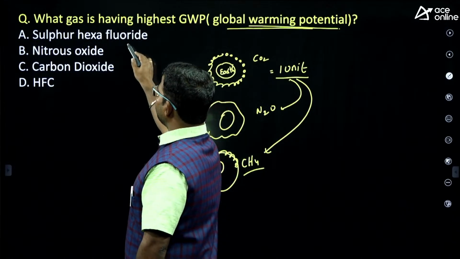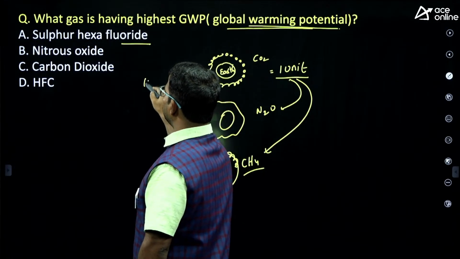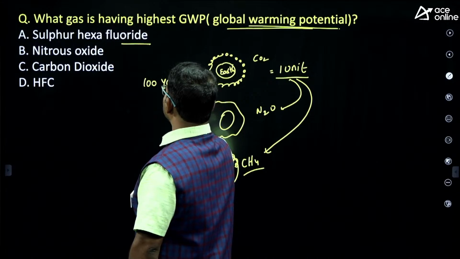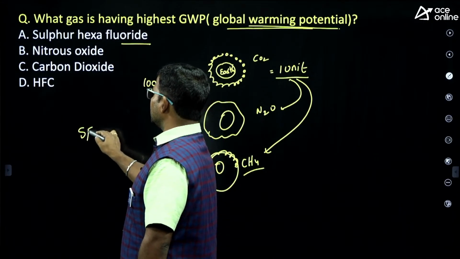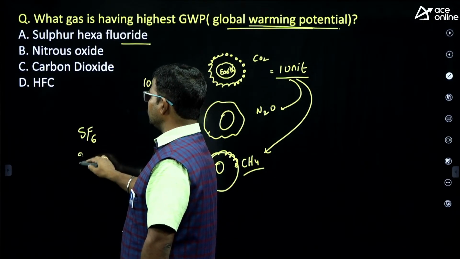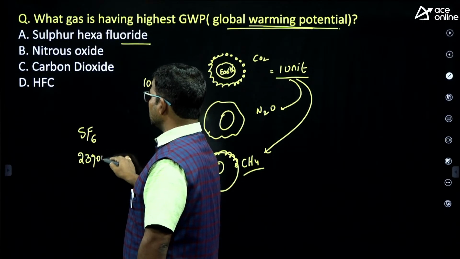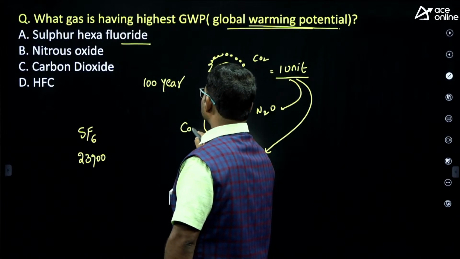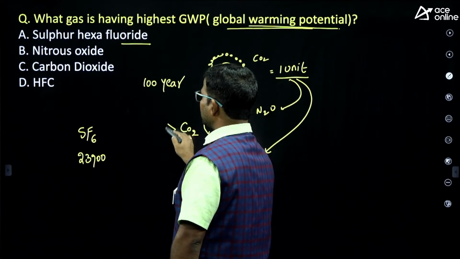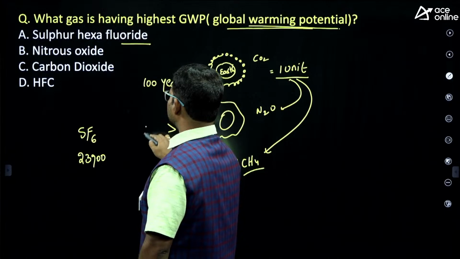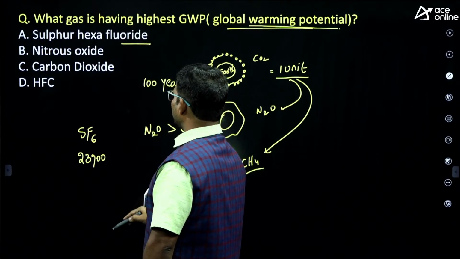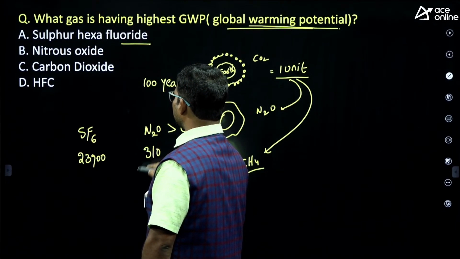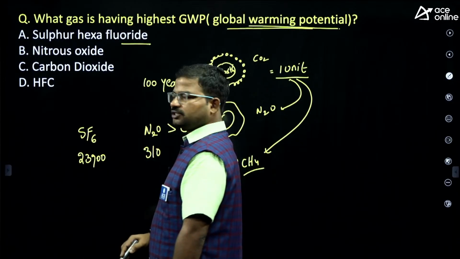Sulfur hexafluoride, in 100 years, raises this planet's temperature around 23,900 times, compared with carbon dioxide. Next, nitrous oxide: in 100 years it can raise this planet's temperature around 310 times.